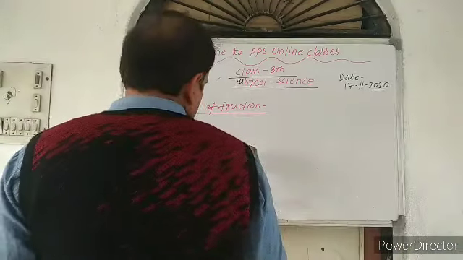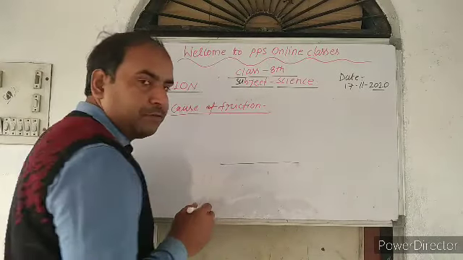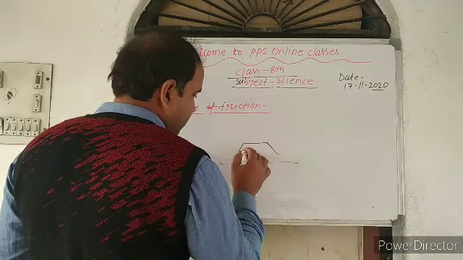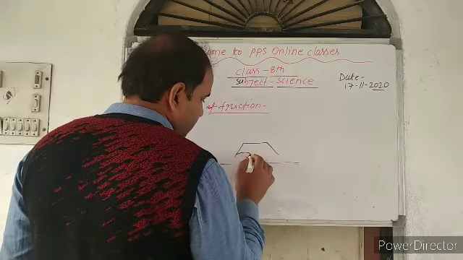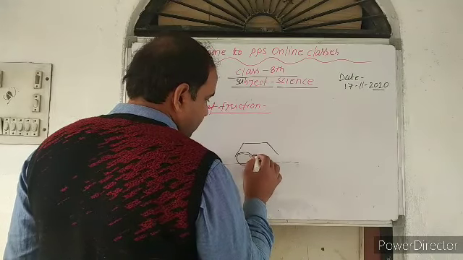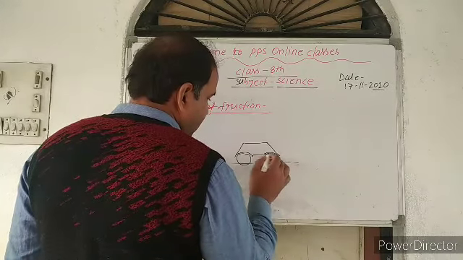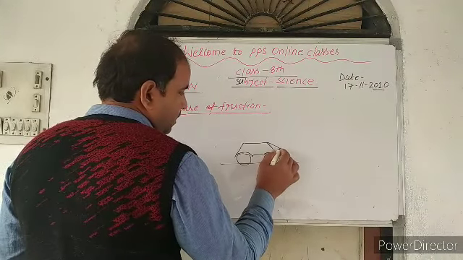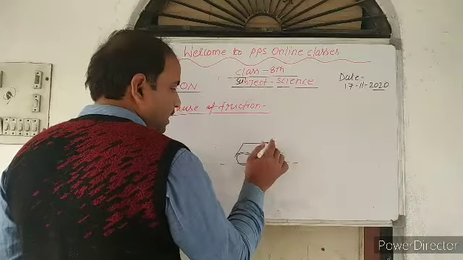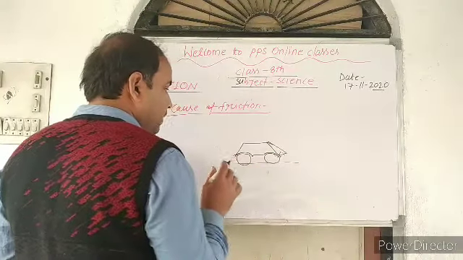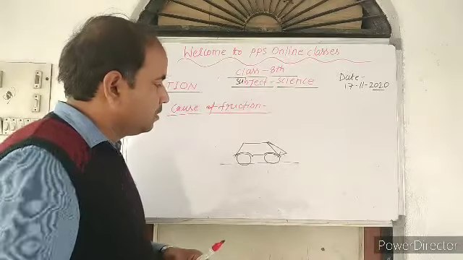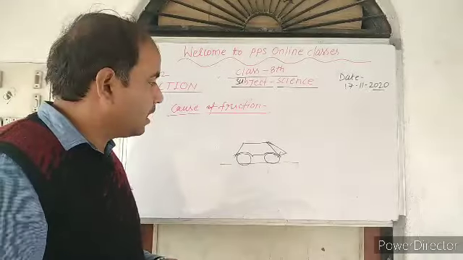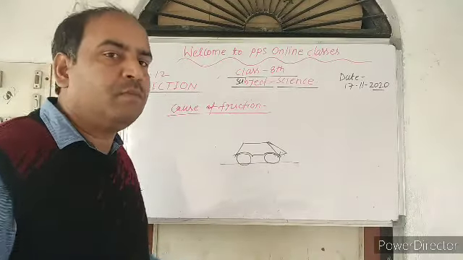Suppose a car is standing on a ground surface. Suppose that the car is lying on this ground surface, and we want to push the car and bring motion to it so that it may be in a moving position.